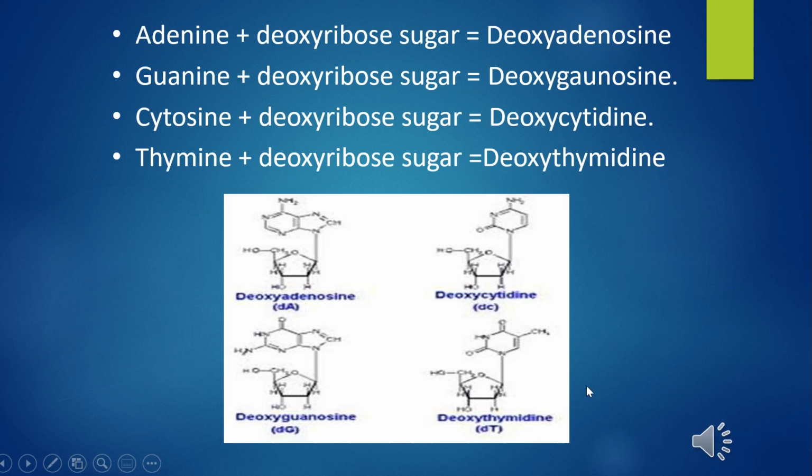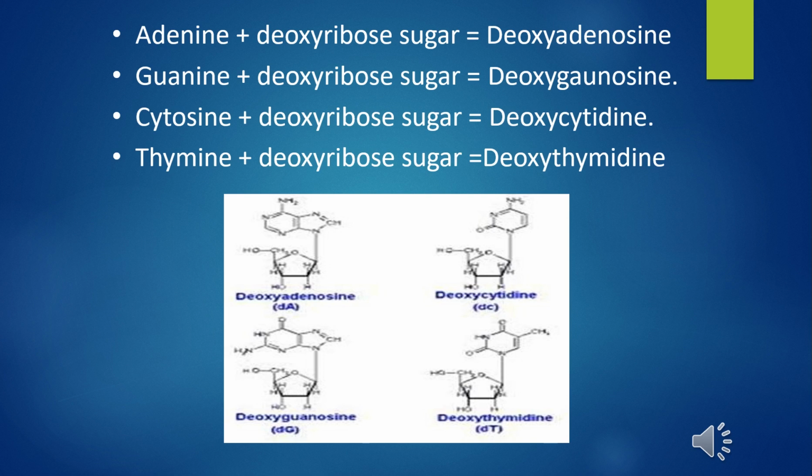In this slide, you can see deoxyribose sugar having adenine at the first position. Adenine is a double ring structure and it's called deoxyadenosine. If deoxyribose sugar has guanine at the first position, it will be called deoxyguanosine. When cytosine is attached at the first position of deoxyribose sugar, it will be called deoxycytidine. And you can notice that cytosine is a pyrimidine and it's a single ring structure.